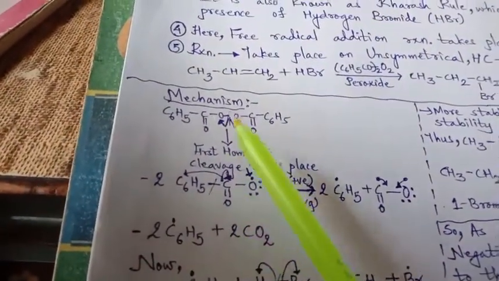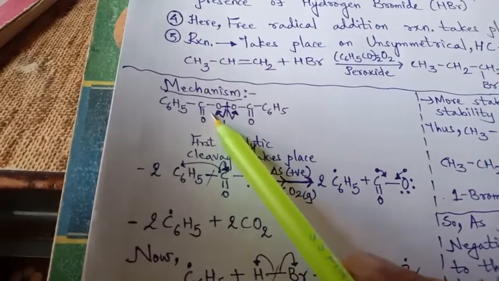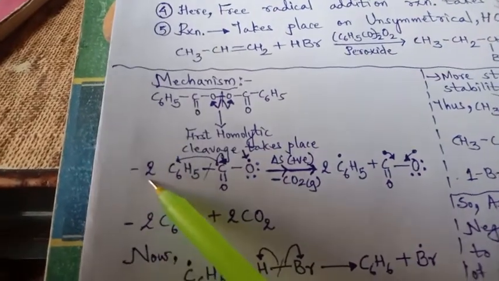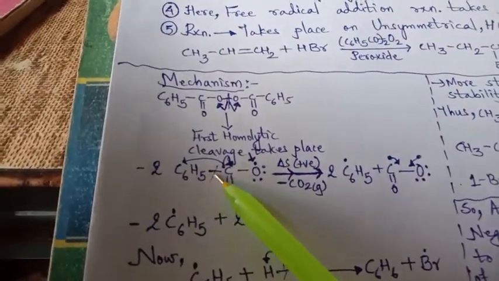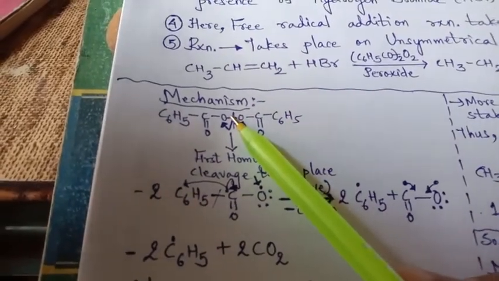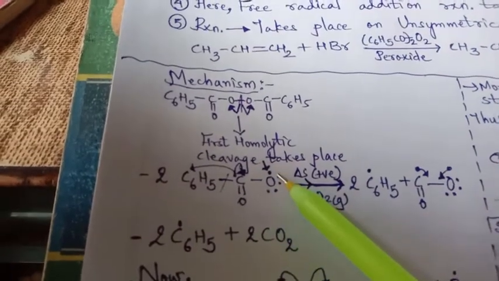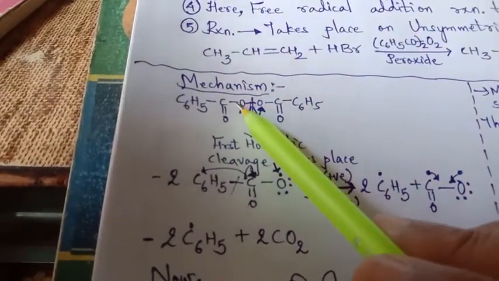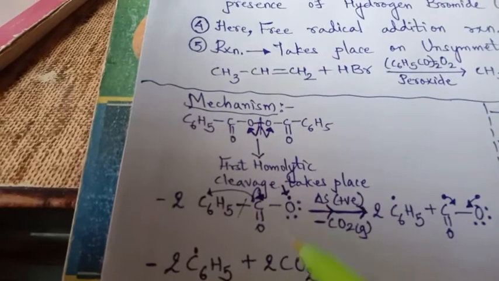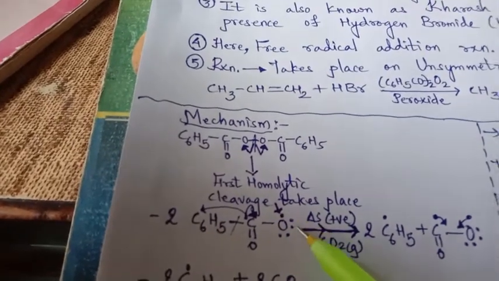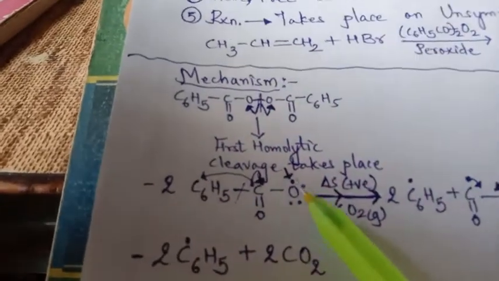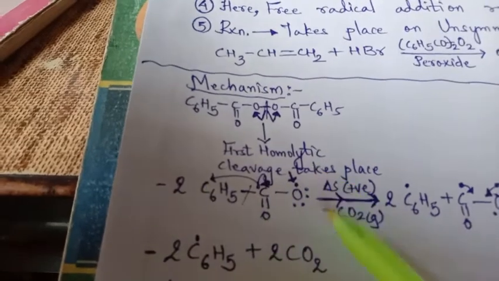So what happens, you see here, after cleavage, this is one benzoyl, C6H5, C double bond O. So I have written C6H5 two times, here C double bond O. Now see what happened. Oxygen, we know, has 6 valence electrons. So 1, 2, 3, 4. First, what was there? One electron was here with carbon and one electron between both of them. But now after cleavage, one is here, but the one in this bond is broken. So one will be here and one will be here, which I have shown as written, as two complete molecules, right?